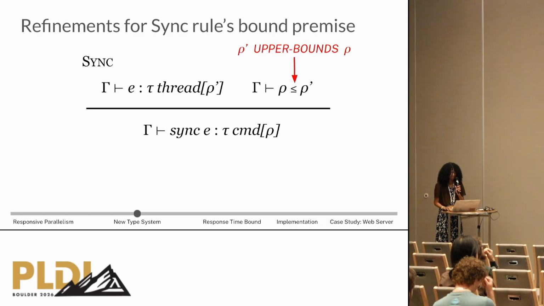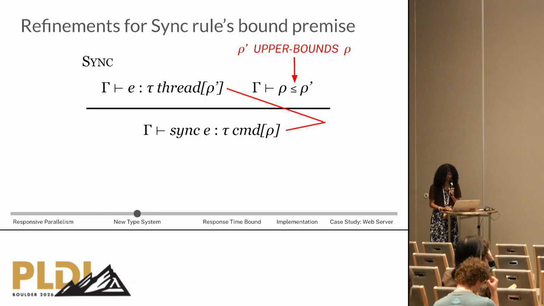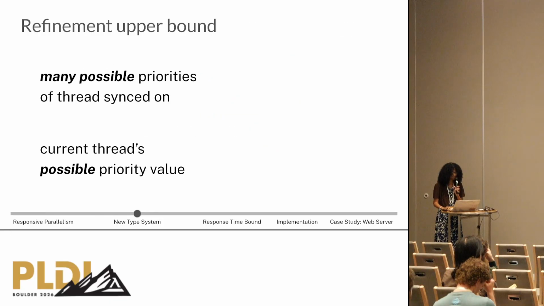So right now, our sync rule has that the priority of the thread we sync on is an upper bound for our current thread's priority, but we want to use refinements to represent all of the different possibilities. So how do we do this?